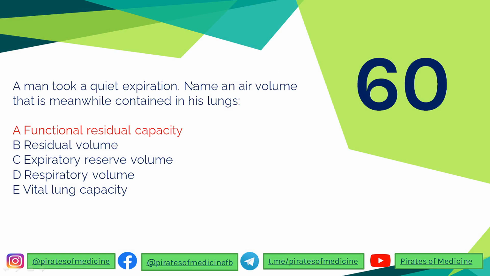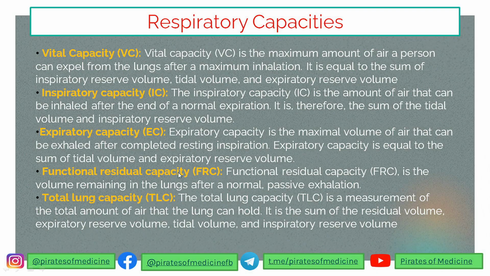So the 60th question over here is that a man took a quiet expiration. Name an air volume that is meanwhile contained in his lungs. So anyway, let's do this air volume as well. When a man takes a quiet expiration, there is some amount of air that is left behind in his lungs. So normally you take a breath in and then you passively take a breath out. There is a certain amount of air that is still in your lungs, which is called the functional residual capacity.